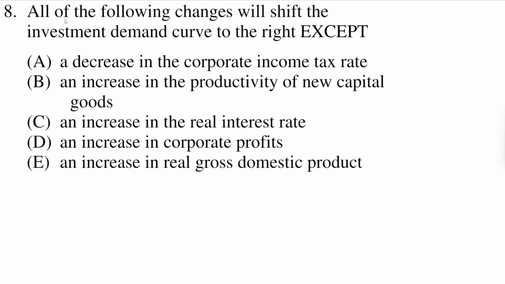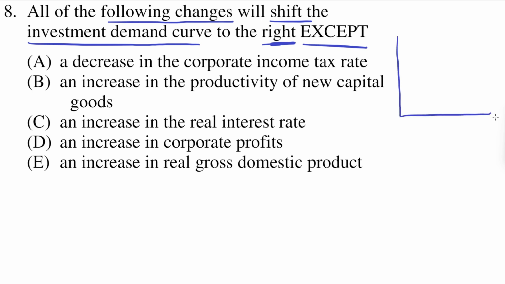All of the following changes will shift the investment demand curve to the right, except. So the investment demand curve is a curve on a graph with investment demand on the x-axis and interest rates on the y-axis.